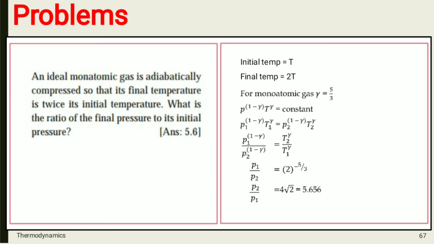If you solve this by putting gamma is equal to 5 by 3 and T1 is equal to T and T2 is equal to 2T, you will get P1 divided by P2 is equal to 2 raised to minus 5 by 3.